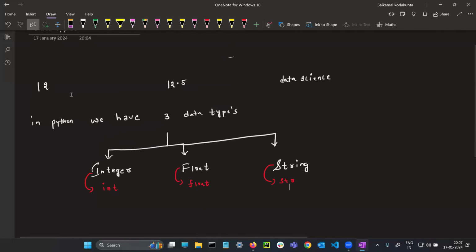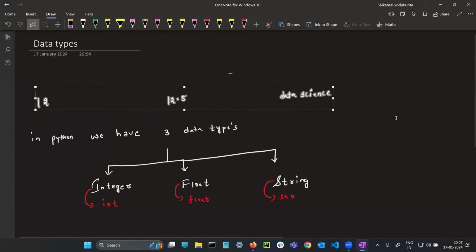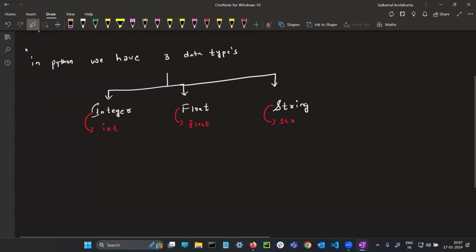I will explain why, but first just understand from here. In Python, we have three data types: integer, float, and string. The nickname for integer is int, for float it is float itself, there is no nickname, and for string it is str.